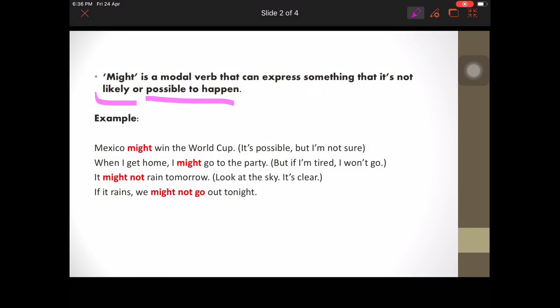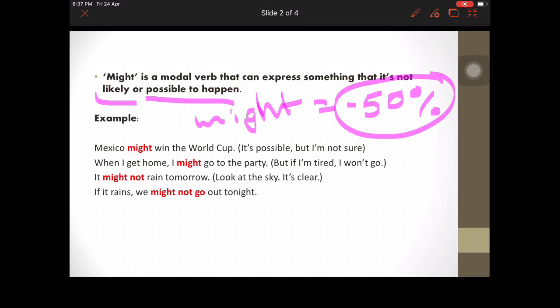Talking about probability or possibility, might would be like some kind of 50% of probability or maybe less, because this is very, very unlikely to happen.